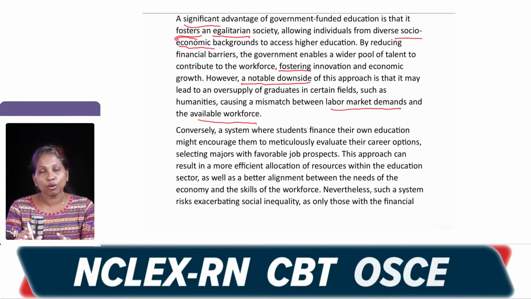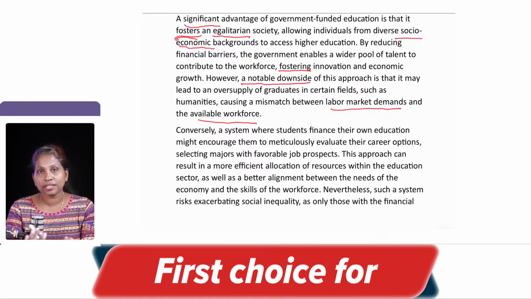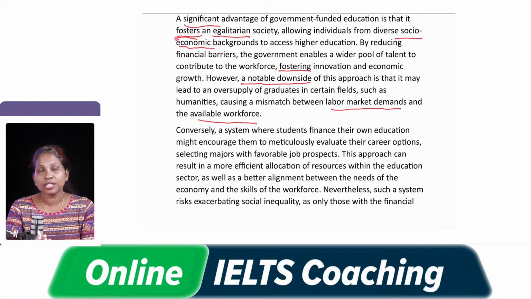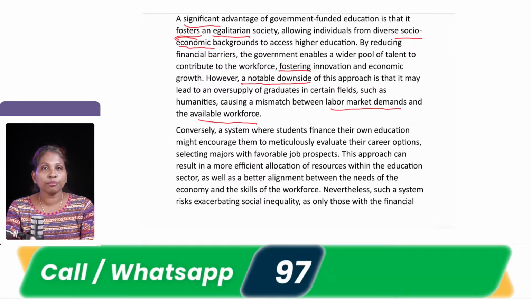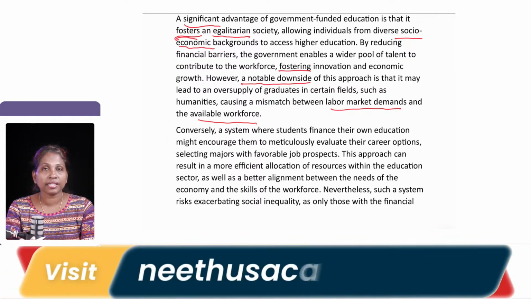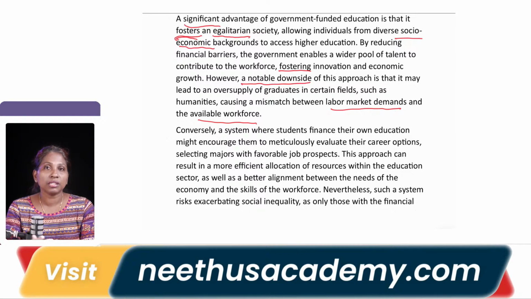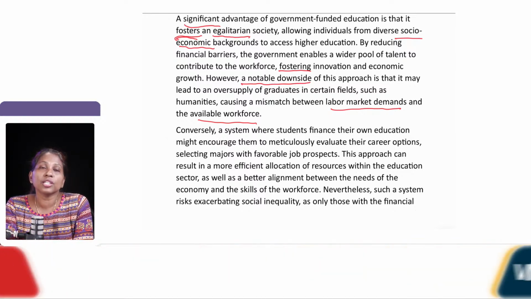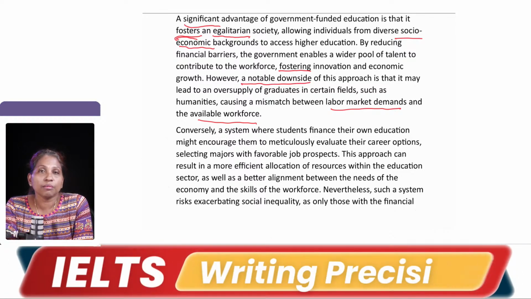The jobs will be fewer and the people seeking those jobs will be more, so there is a wide difference in that ratio. That can be a disadvantage if the government is funding everybody and everybody is looking for a particular sector wherein they want to earn money. So, that is the first advantage and disadvantage if the government is funding higher education.